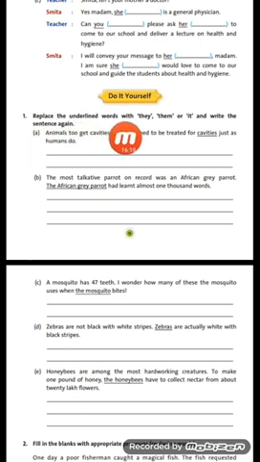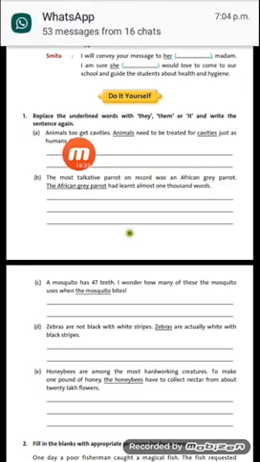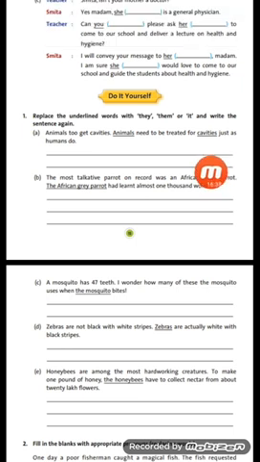Replace the underlined words with they, them, it and write the sentence again. Now I have told you where we have to use they, where we have to use them and where we have to use it. So see here what you have to do: replace the underlined words. Here they have underlined the naming words, and for these naming words we have to use the replacing words, meaning pronouns, and we have to rewrite this sentence as a whole in these two lines.